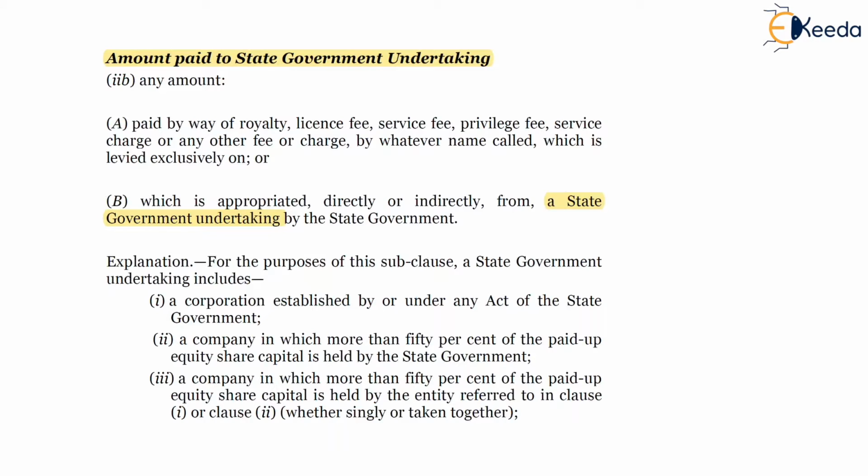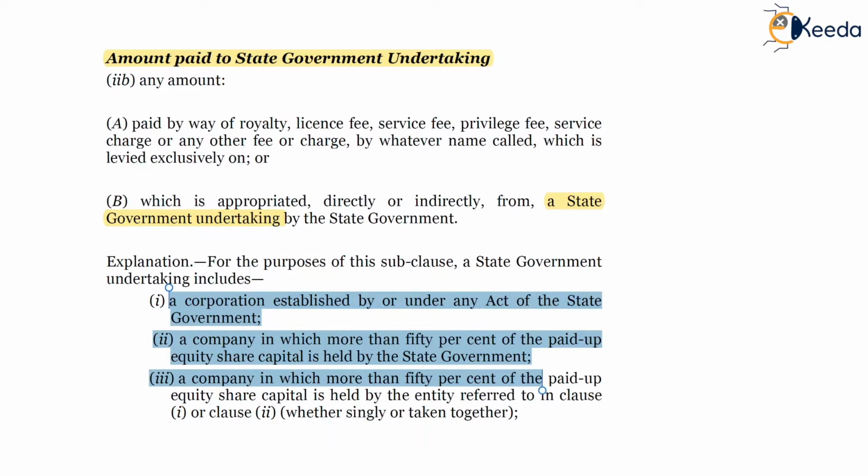Definition of state government undertaking: it includes a corporation established by or under any act of the state government, a company in which more than 50% of the paid up equity share capital is held by the state government, a company in which more than 50% of the paid up equity share capital is held by an entity referred to in clause 1 and 2 above, whether singly or taken together.